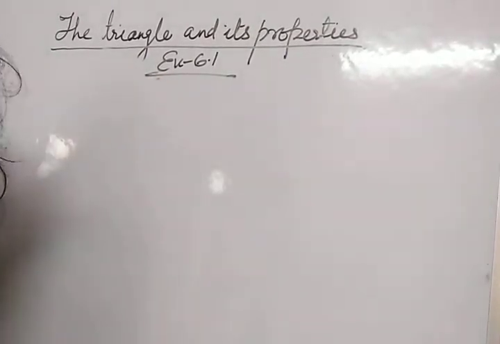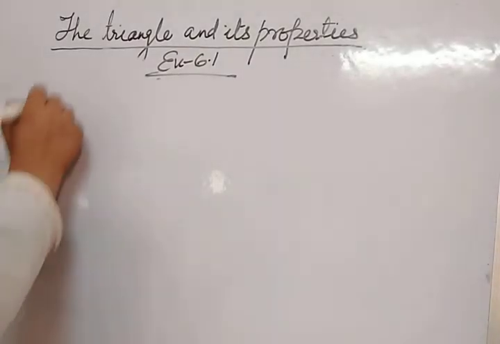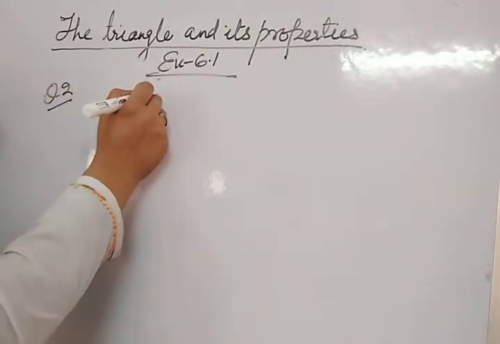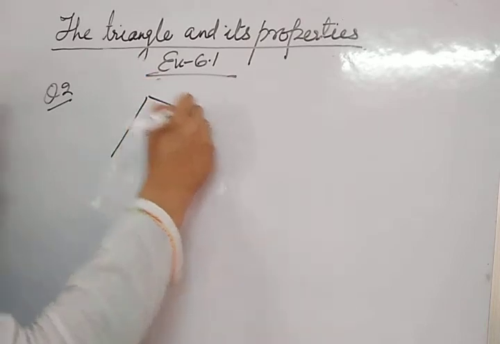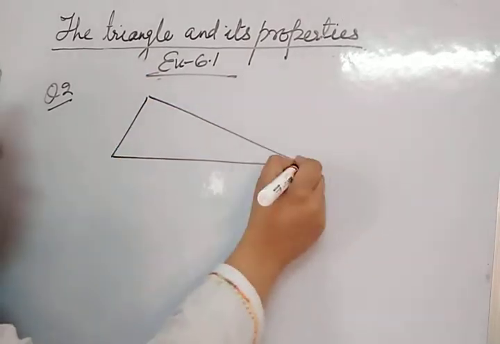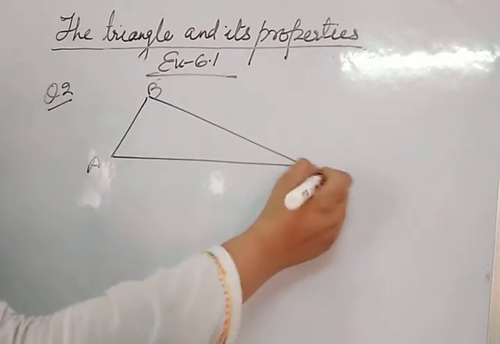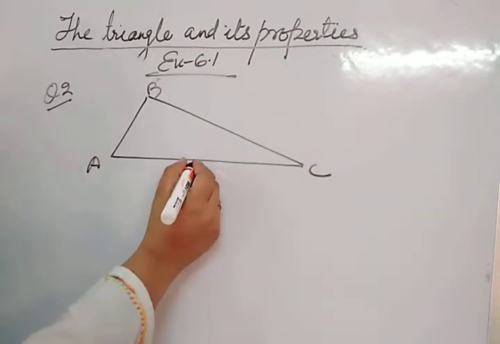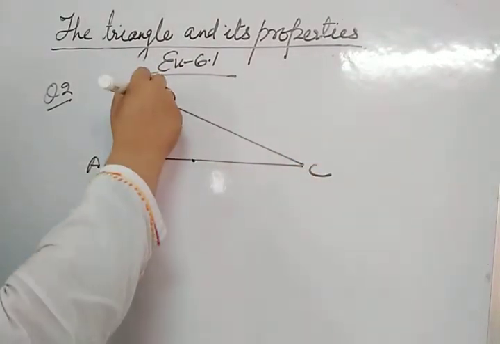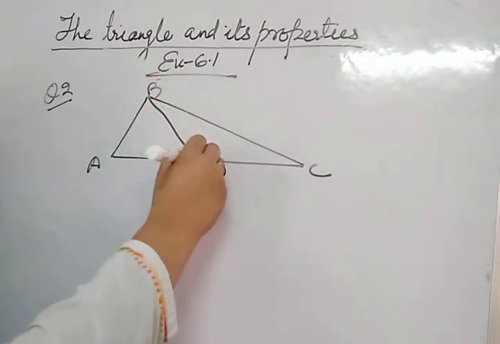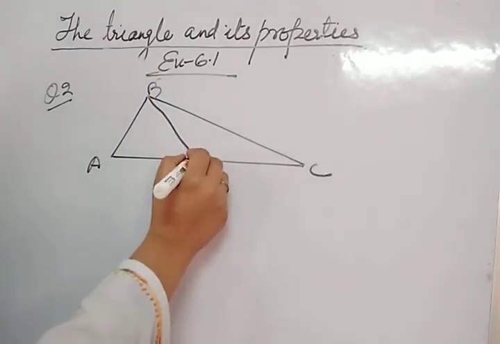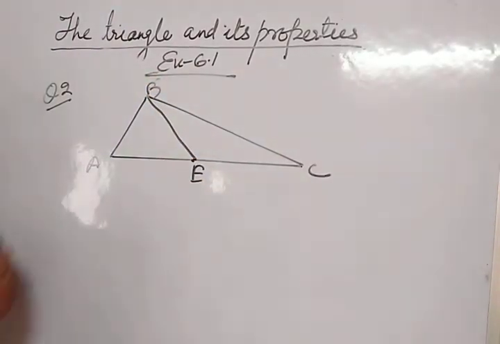In triangle ABC, BE is a median. You have to draw a rough sketch of triangle ABC. BE is the median, so the midpoint somewhere lies here. Join this to its opposite vertex. So here BE is the median. This is the rough sketch of the first question.